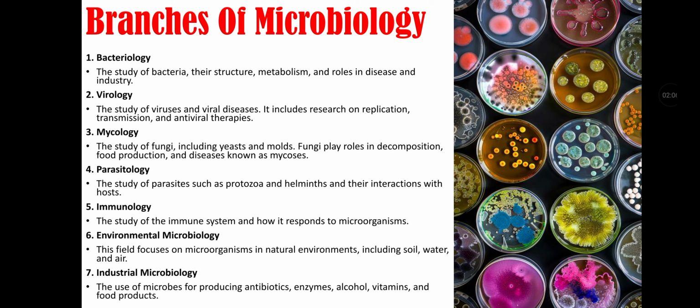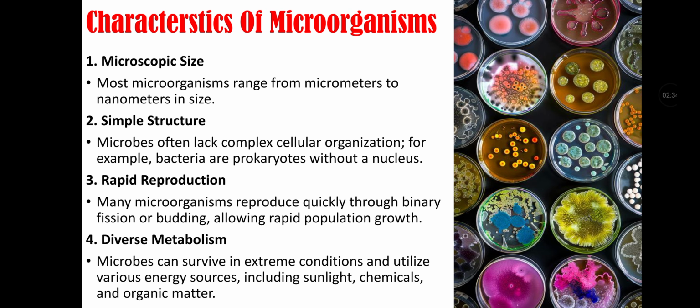Fourth branch is parasitology, that is study of parasites such as protozoa and helminths and their interaction with hosts. Fifth branch is immunology, that is study of the immune system and how it responds to microorganisms. Sixth branch is environmental microbiology, that is the field focused on microorganisms in natural environments including soil, water, and air. Seventh branch is industrial microbiology, that is use of microbes for producing antibiotics, enzymes, alcohols, vitamins, and food products.